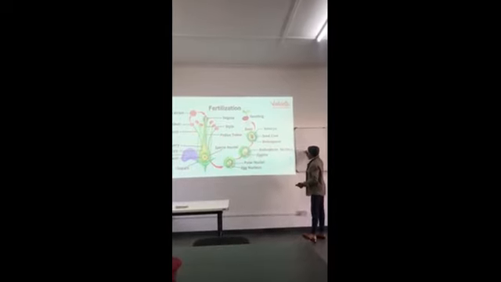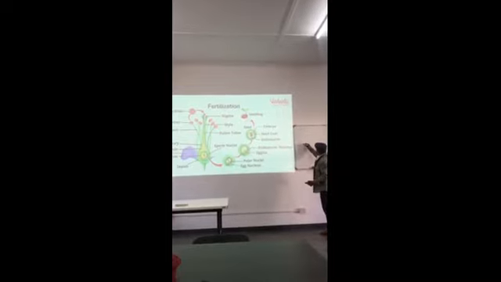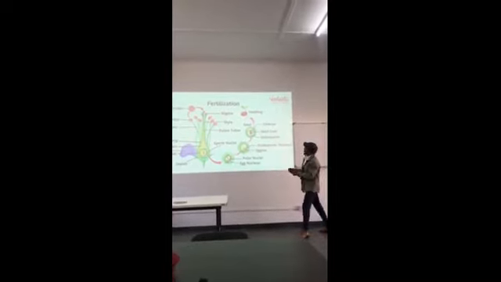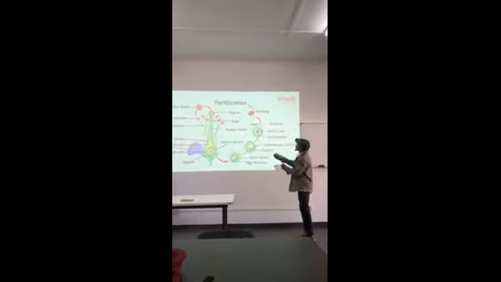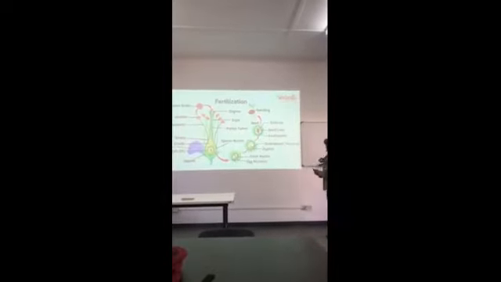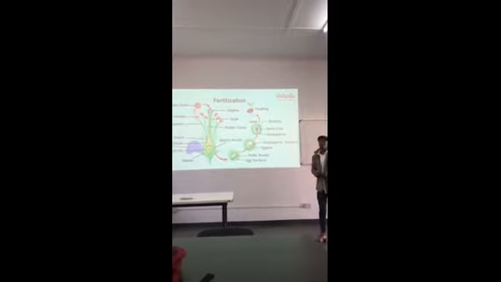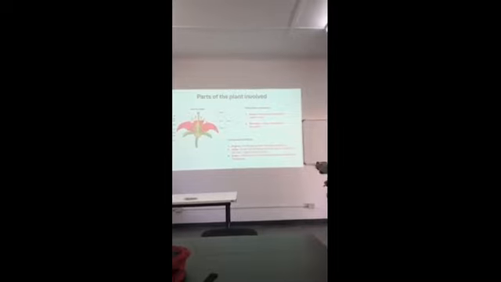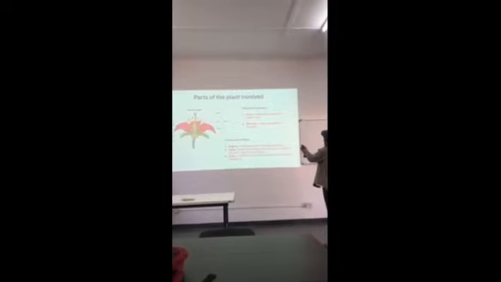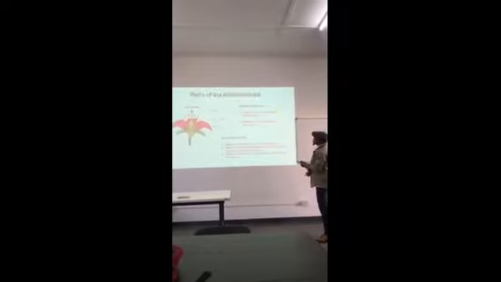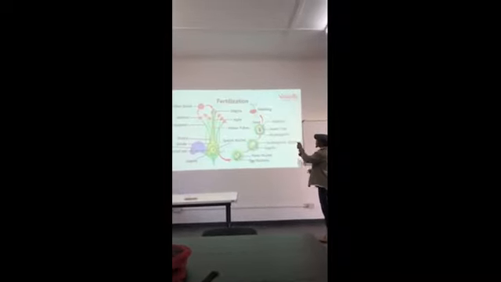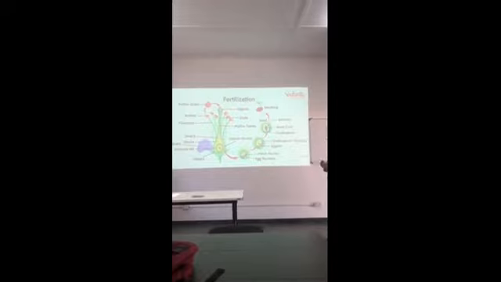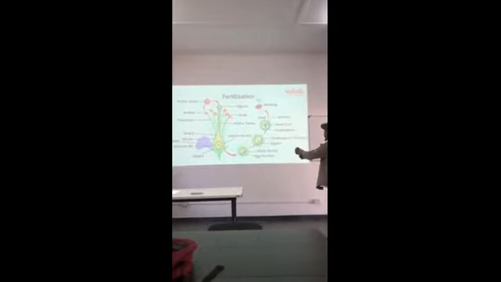This 1N, which comes from the anther, will go to the stigma or the female part. The male part is the stamen and the female part is the pistil. So the sperm will come from the stamen to the pistil. The pistil consists of stigma, style, and the ovary with the ovule.